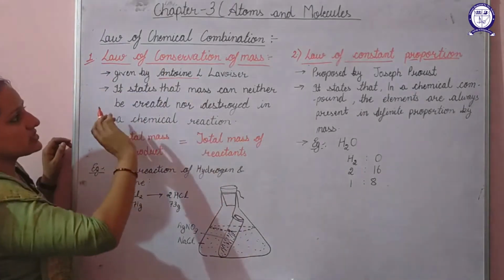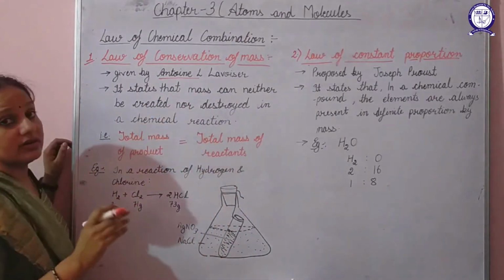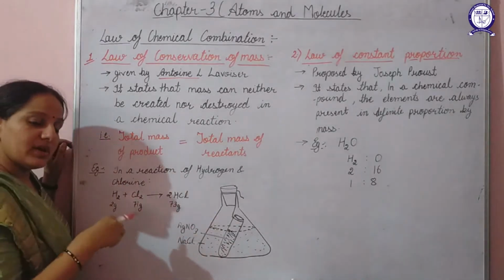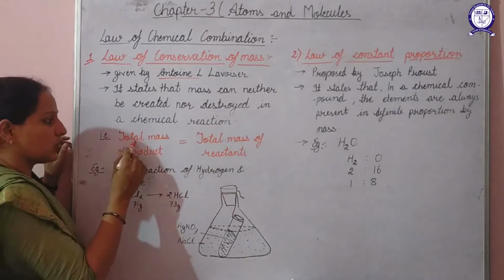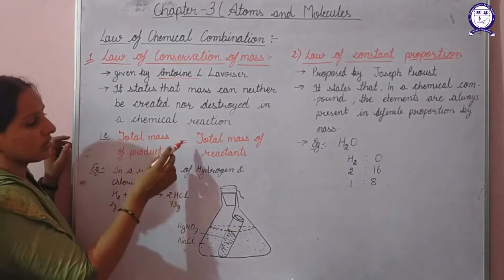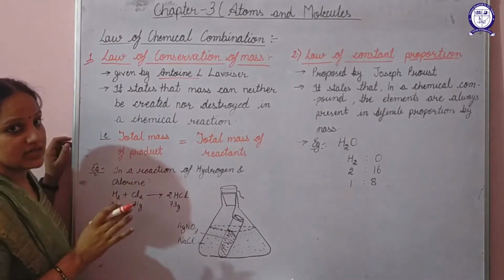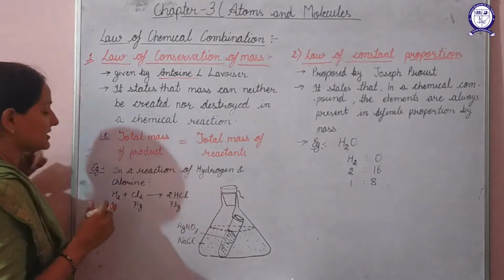So according to this law, mass can neither be created nor destroyed. That means if a chemical reaction occurs, neither is mass created here nor is it destroyed. That means the total mass of the products will always remain equal to the total mass of the reactants. Mass will never change. Let's consider this with the help of an example.